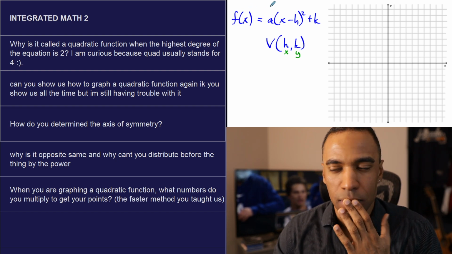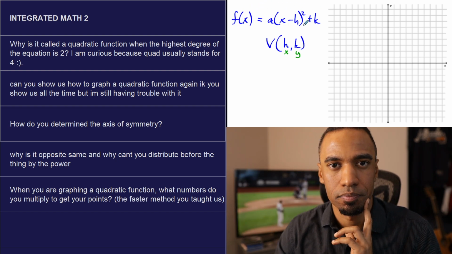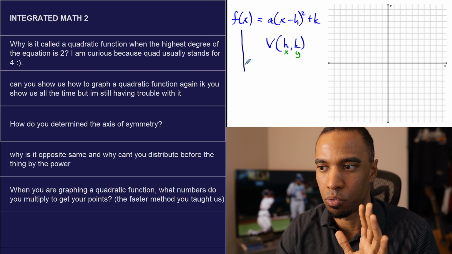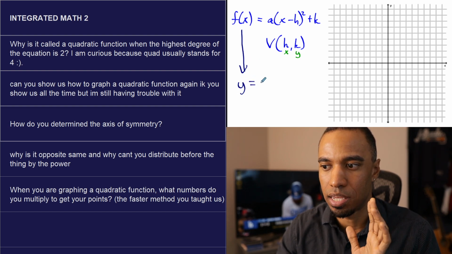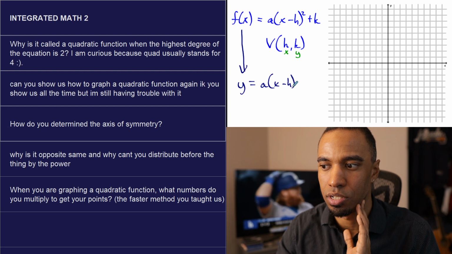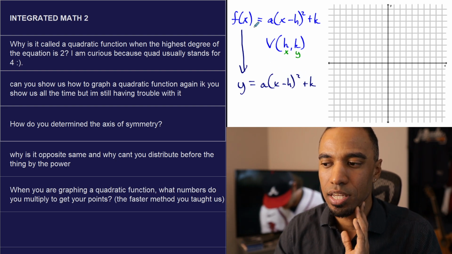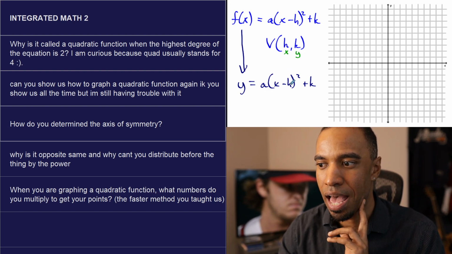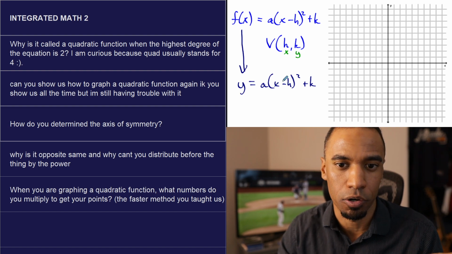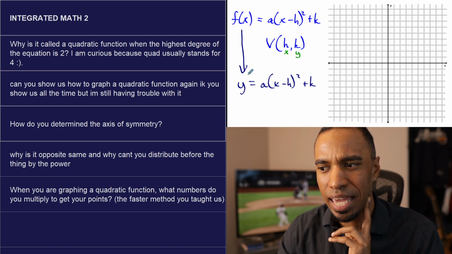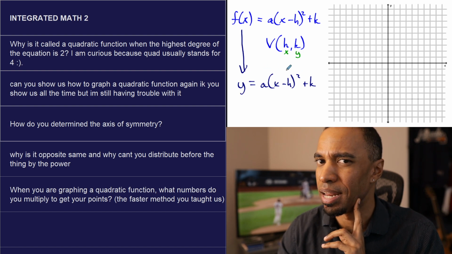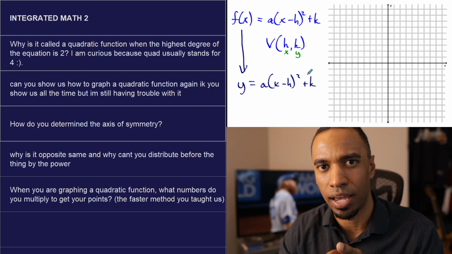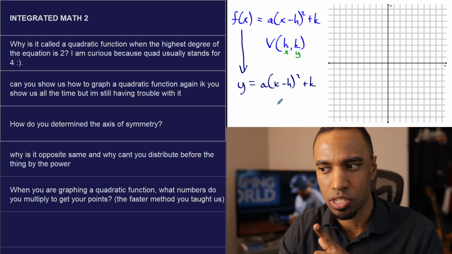Here's the thing. I'm going to transform this equation in two different ways. First thing, I'm going to turn f of x into y. I'm going to make it look like y so you really understand what I mean when I call this thing y. I'm going to write y equals a times the quantity x minus h squared plus k. Next thing I'm going to do, you might notice that if x associates with h, it's kind of nice that they happen to actually have x and h on the same side of the equation together. Heck, they're in parentheses together. And notice that y and k are on different sides of the equation right now. If x associates with h and is on the same side, y associates with k, it's on the other side. What if we put k on the same side as y?